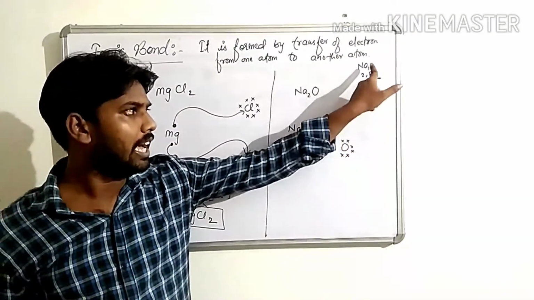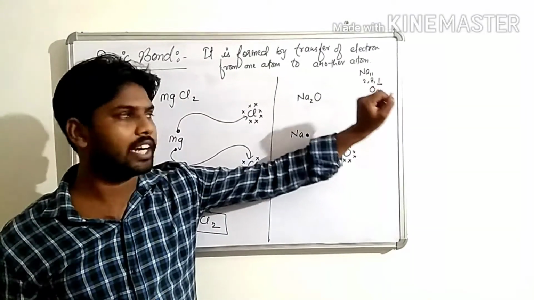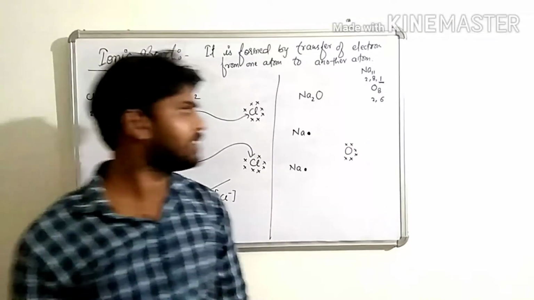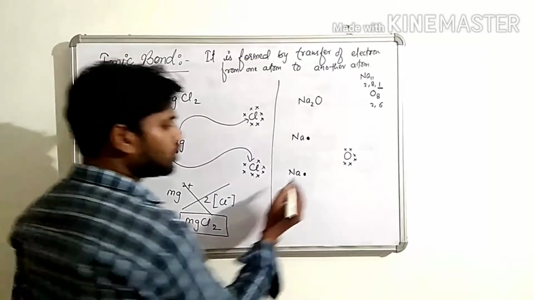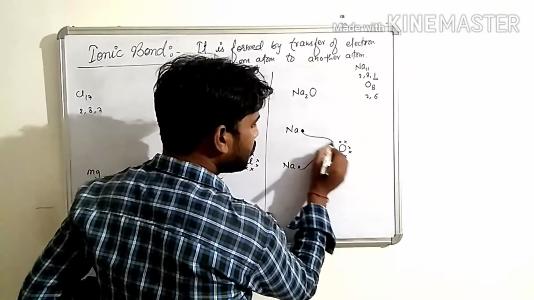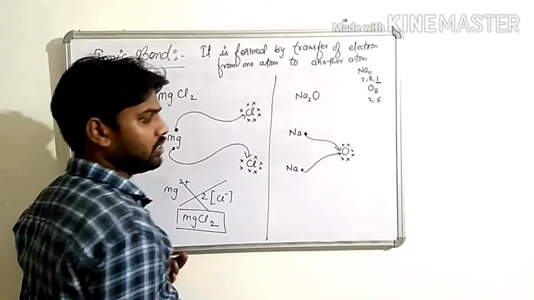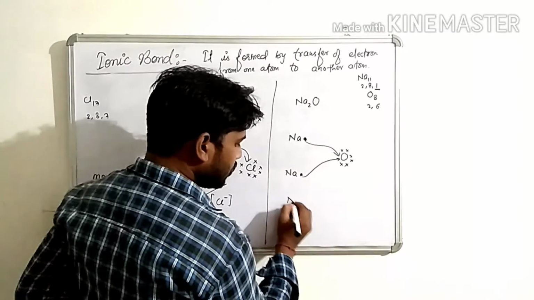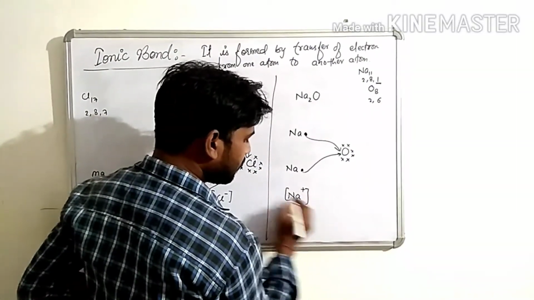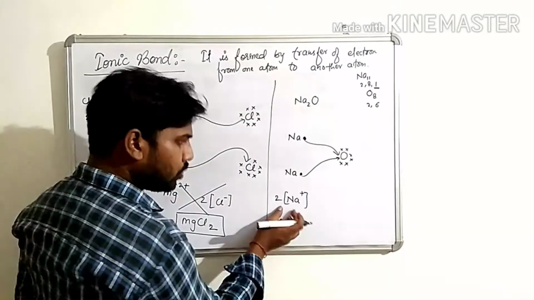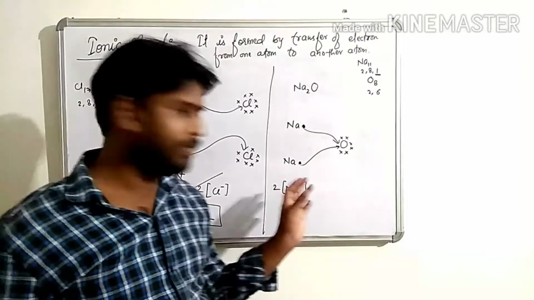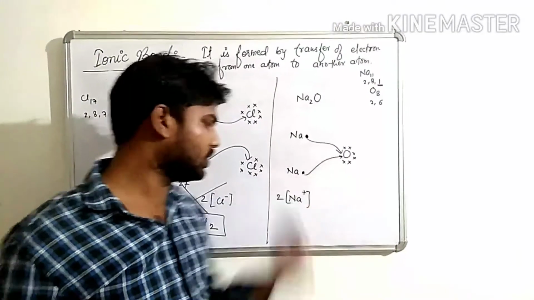Okay? And if sodium loses 1 electron, it can also complete its stability and attain the inert gas configuration. So both sodiums give each 1 electron to oxygen.